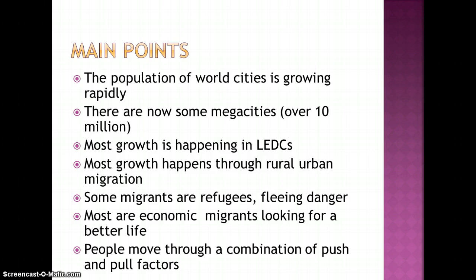Some migrants are refugees fleeing danger. Some are economic migrants looking for a better life. People move through a combination of push and pull factors. Push factors make you want to leave where you live. Pull factors make you want to live somewhere else. So having no job is a push factor, but a better education in the city for your children is a pull factor.